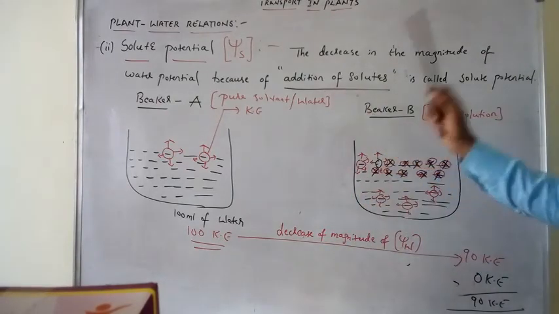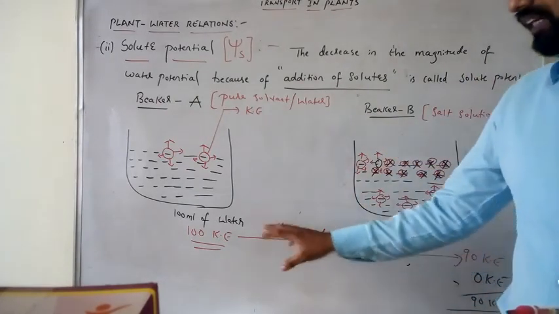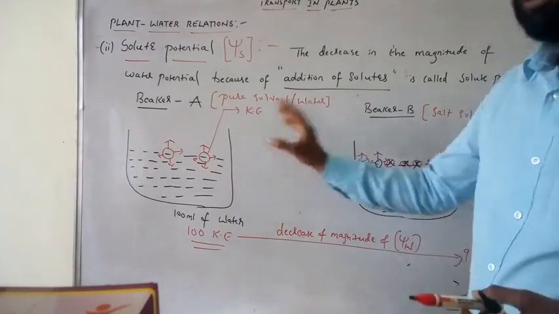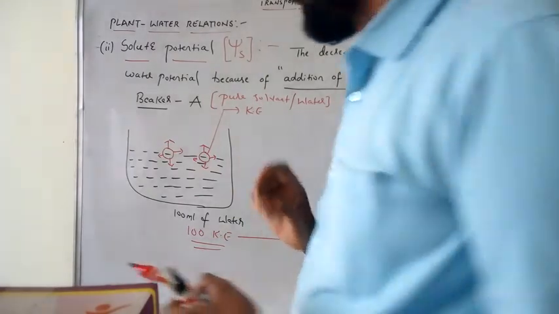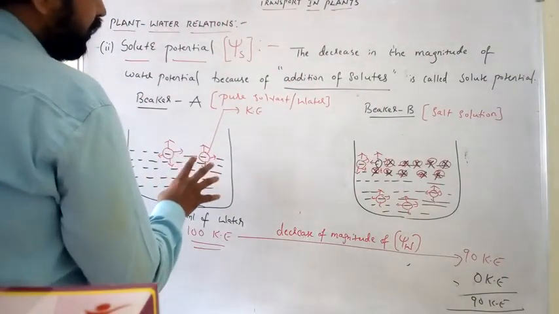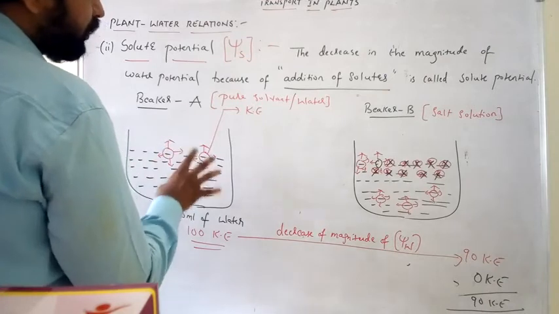Now let us take the energies of both the systems in pascals. We have already learned the water potential, or the energy of the pure solvent, is always 0 pascals.